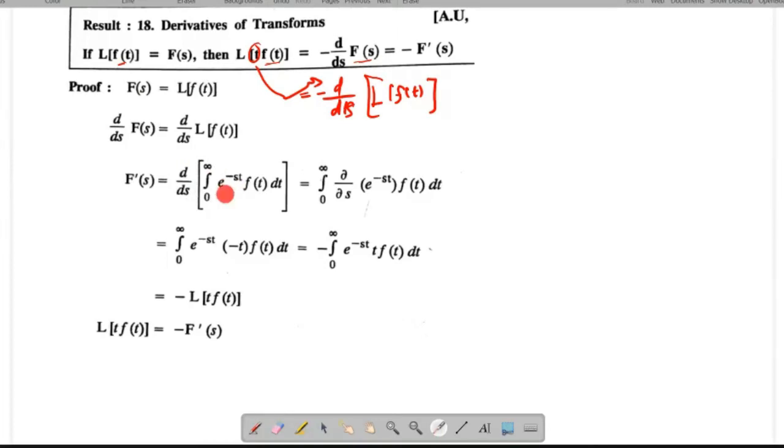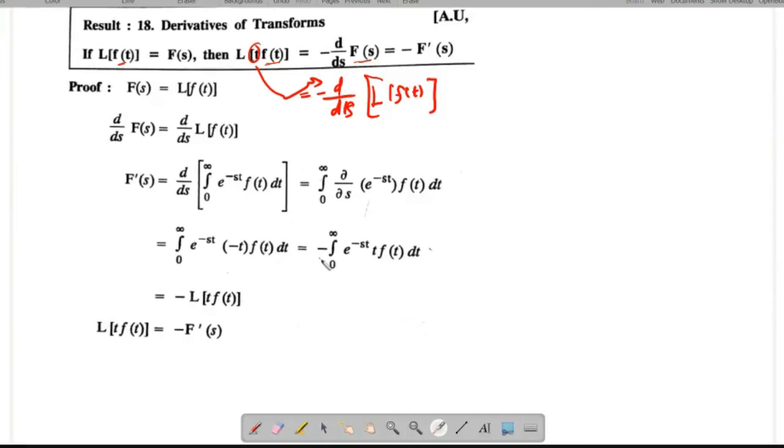But this integration contains two variables, s and t, so if you want to move this term inside the integration, instead of d you have to put partial dou. So I have written dou by dou s of e power minus st. If you differentiate e power minus st with respect to s, you get e power minus st into minus t. After the differentiation, you get like this.